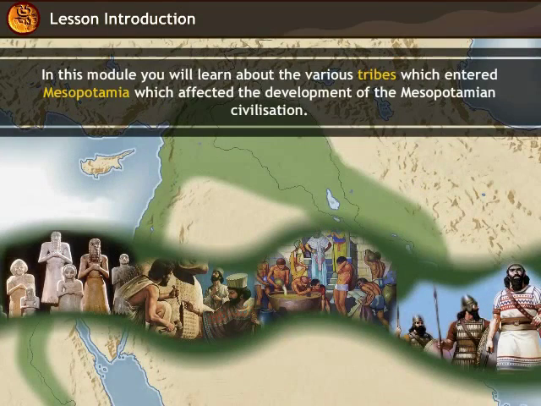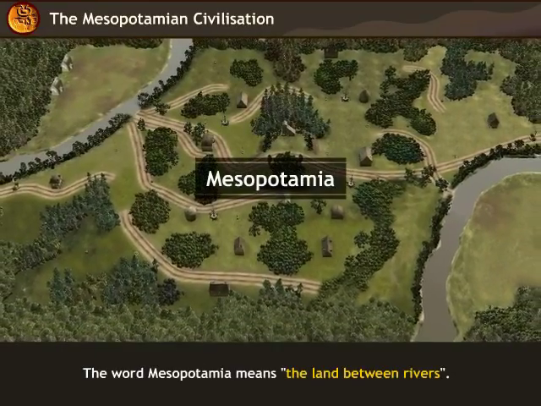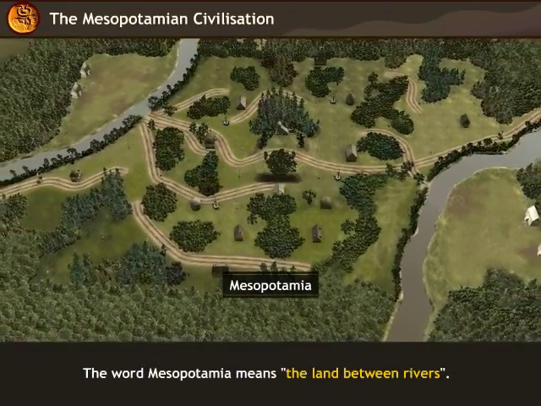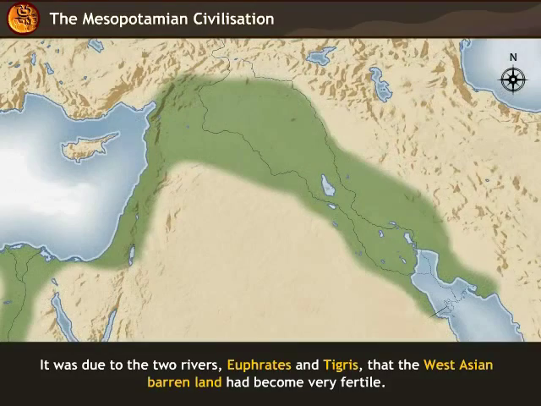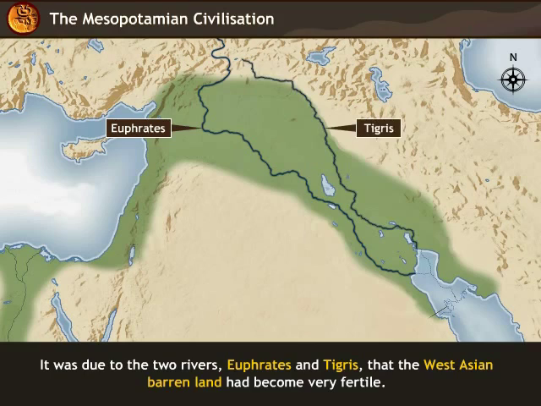In this module, you will learn about the various tribes which entered Mesopotamia, which affected the development of the Mesopotamian civilization. The word Mesopotamia means the land between rivers. It was due to the two rivers, Euphrates and Tigris, that the West Asian barren land had become very fertile.